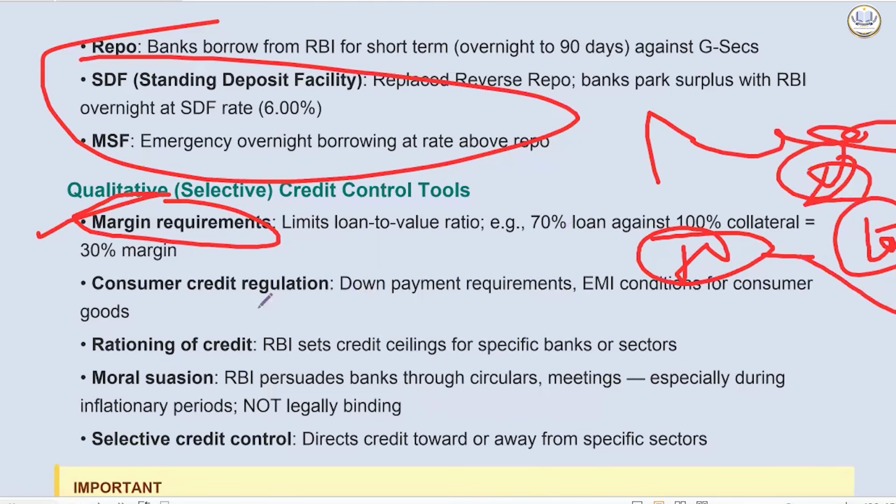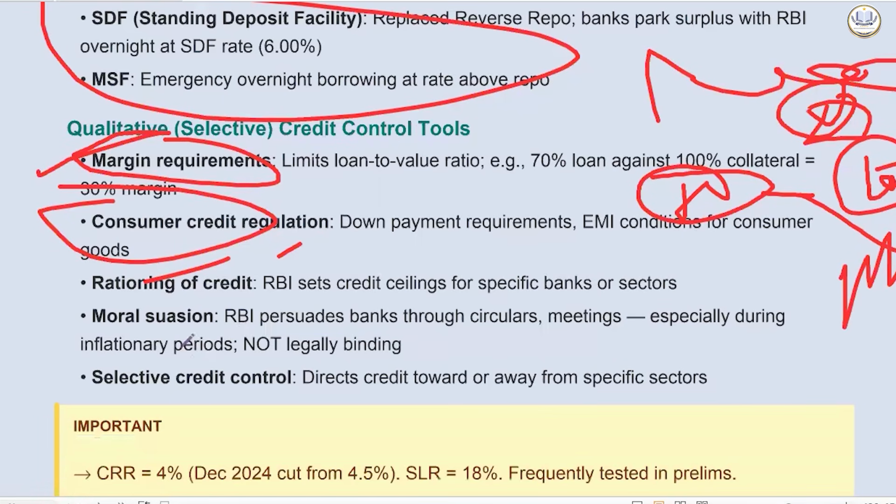Then there can be consumer credit regulation. That is, down payment requirements they can change. EMI conditions they can also change. That also will indirectly have an impact. Then rationing of credit. That is, RBI will set a credit ceiling for specific banks or sectors: this much you can do. Another term which is mostly in use is moral suasion. So RBI will persuade banks through circulars and meetings, especially when there is high inflation. It is not legally binding. So they are morally persuading.